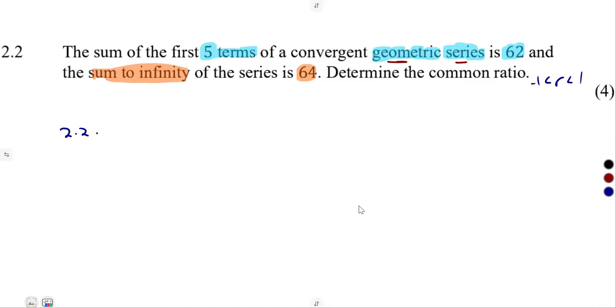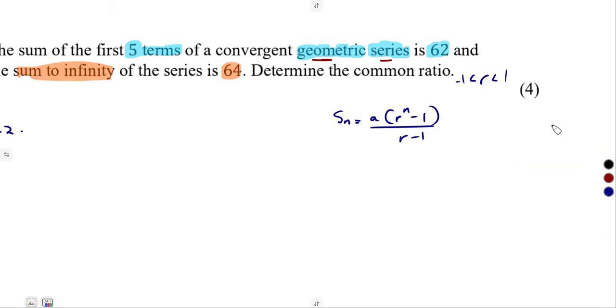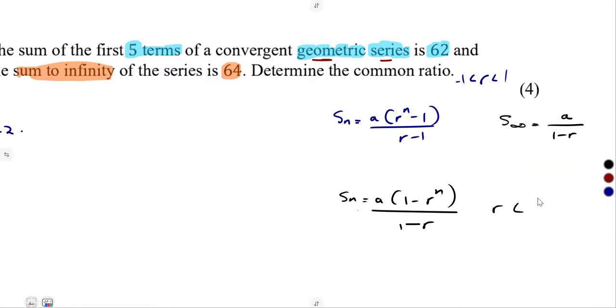So for the sum, for the sake of revision, guys, there are 2 formulas. The one that you have in your formula sheet, A times r to the exponent of n minus 1 over r minus 1. If we are going to use this, it's fine, but also take note of the formula A times 1 minus r to the exponent of n over 1 minus r, which is best to use if our r is less than 1.